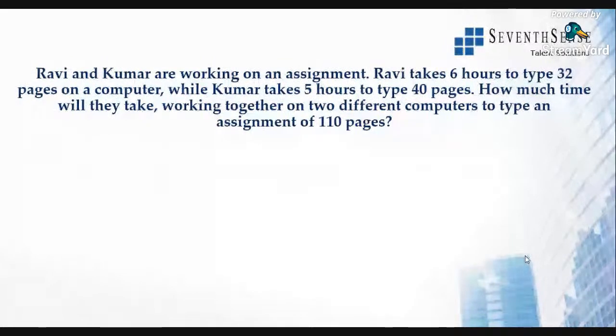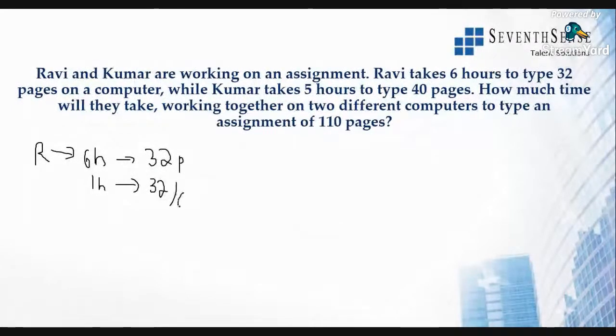Okay. Now how can this question be understood? Ravi takes 6 hours to type 32 pages. All right. So Ravi will take 6 hours to type 32 pages. So in 1 hour, how many pages will he do? 32 by 6. So this will be 16 by 3 pages.